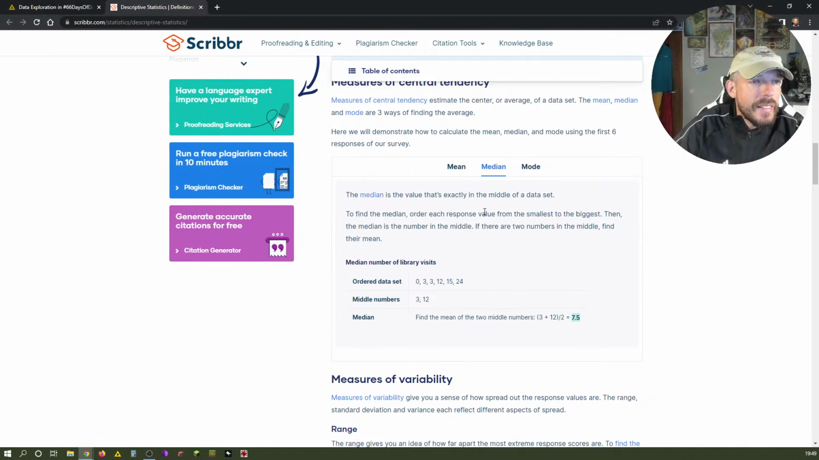The median is the value that's exactly in the middle of the data set. To find the median, order each response value from the smallest to the biggest.